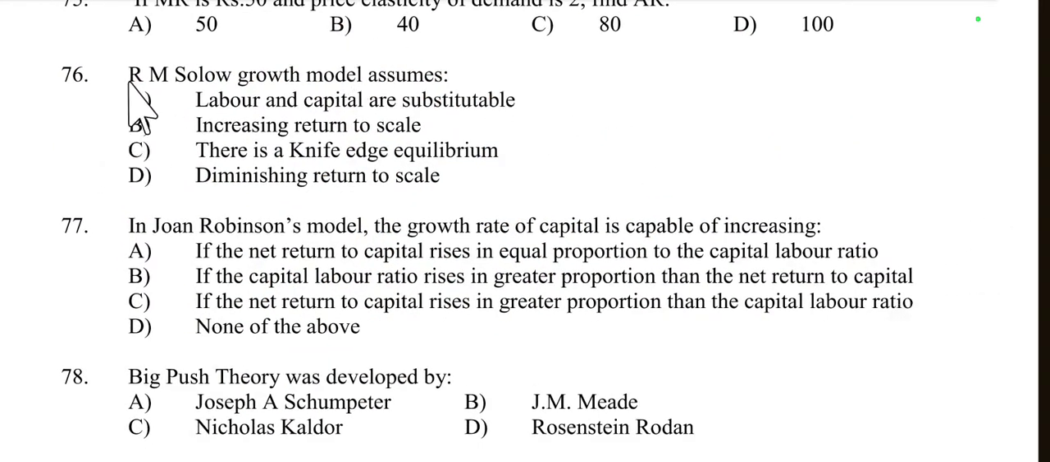Then question number 76, the Solow growth model assumes. Solow growth model, what does it assume? Labor and capital are substitutable. Yes, the Solow model says that labor and capital both are substitutable. This model assumes that output is produced using a combination of labor and capital, and these inputs can be substituted for each other to some extent in the production process. So this is called the Solow model. Solow assumes that labor and capital are substitutable.